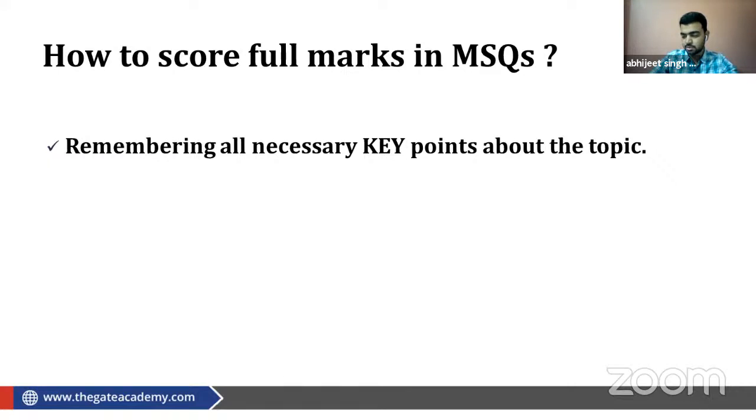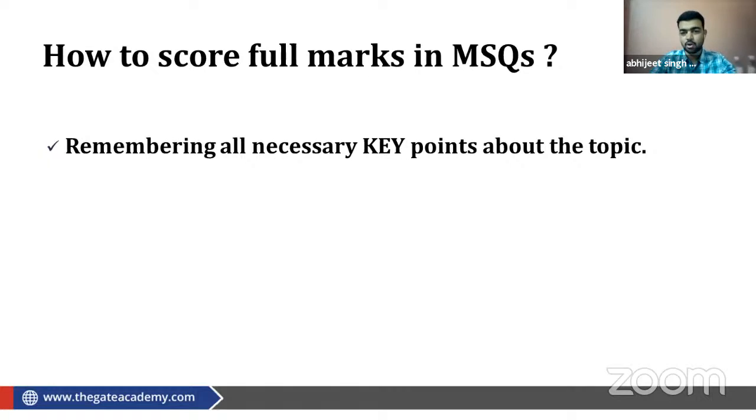Okay, will MSQ have negative marking? No, Tejan, there is no negative marking for MSQs, multiple select questions. That is a plus point. For MCQ, it is the same as before: there will be negative marking, and one-third mark will be deducted. Okay, so this is the first point on how to score full marks.